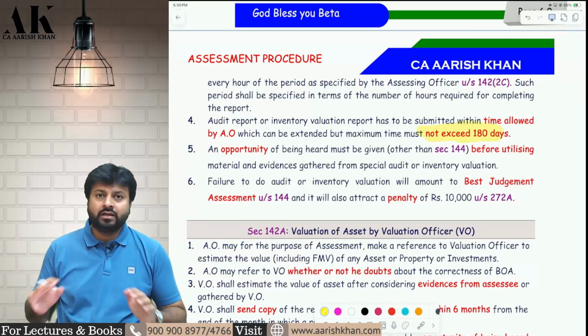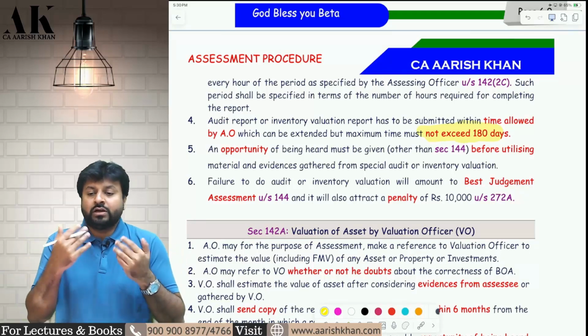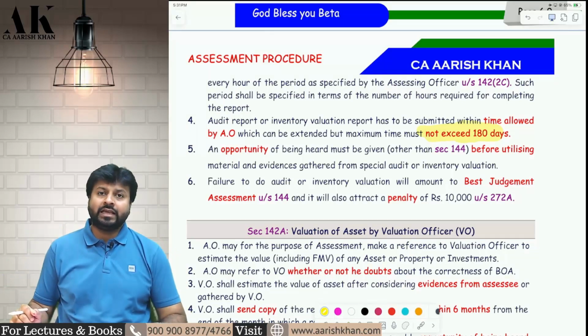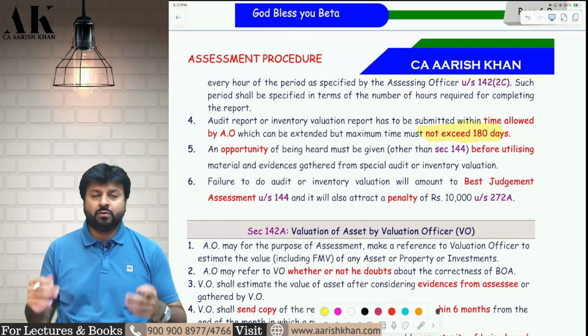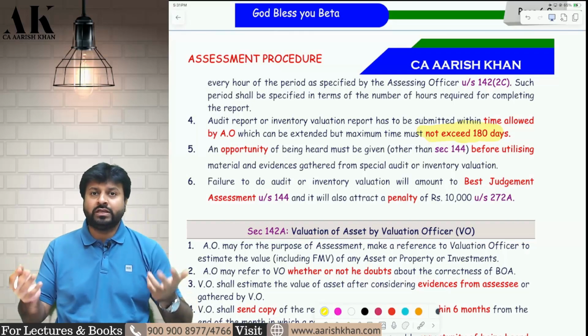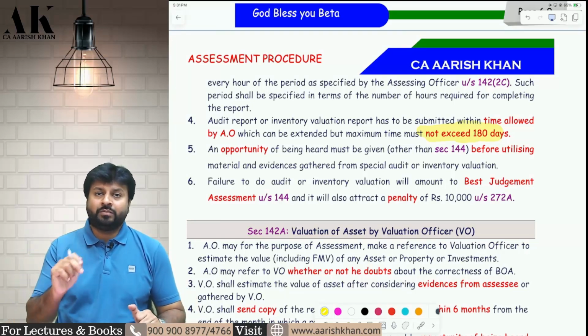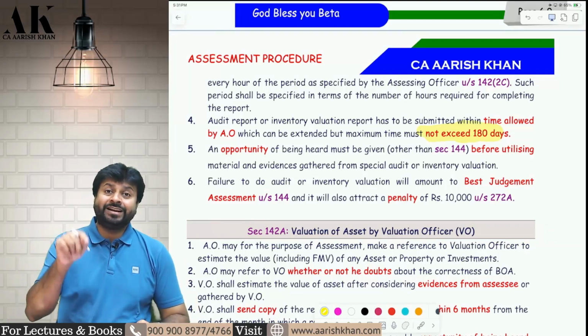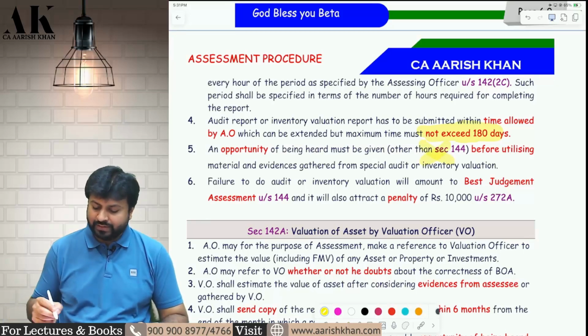Now everything is done. Audit is done. The AO wants to use that audit report to complete the assessment. Can the AO use that audit report to complete the assessment? Why not? Definitely. For that purpose only he is doing the audit. But he has to give an opportunity of being heard to the assessee. But that opportunity of being heard will not be given in case of best judgment assessment.